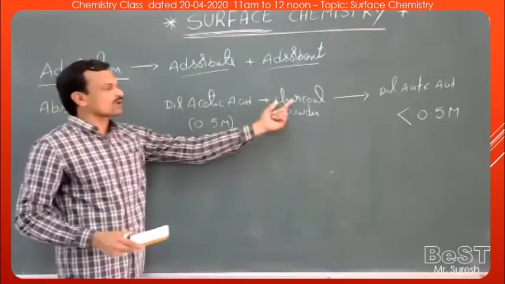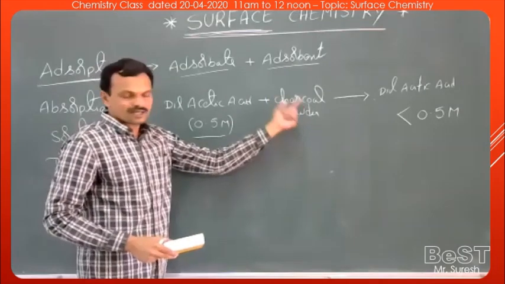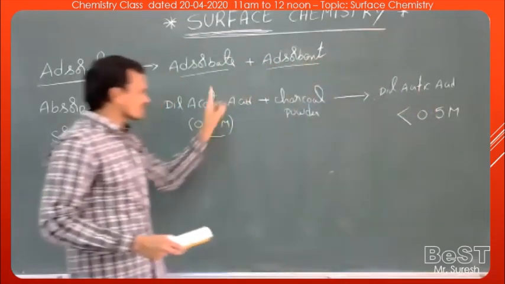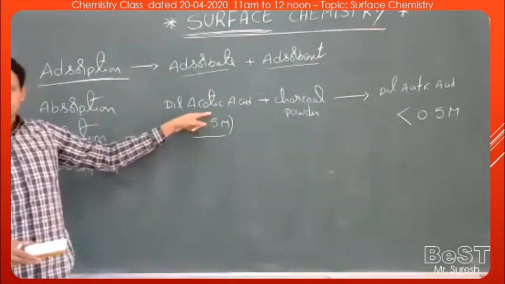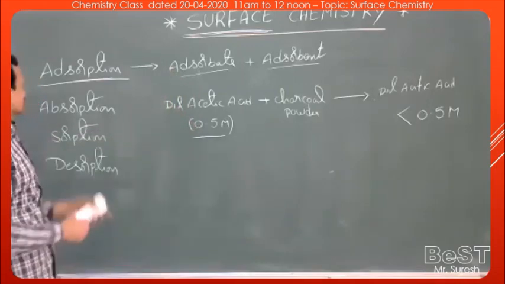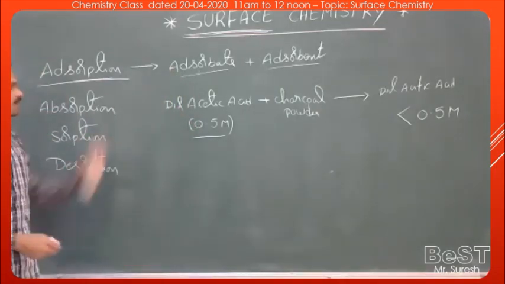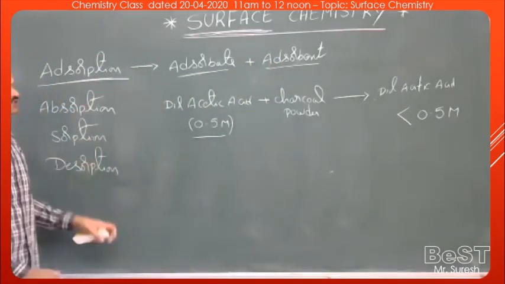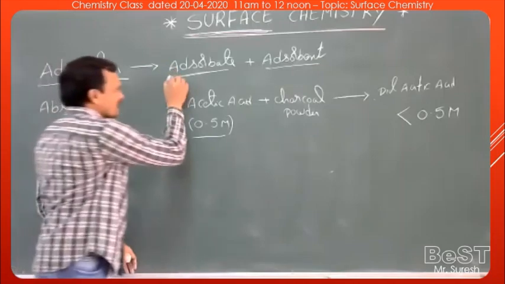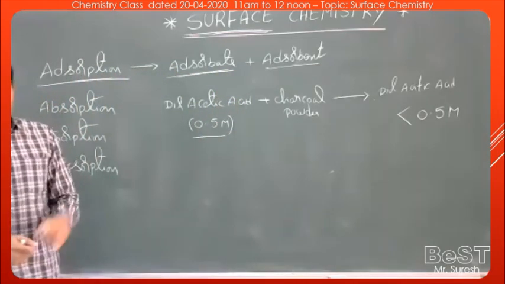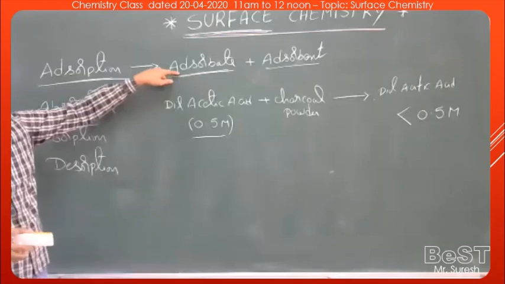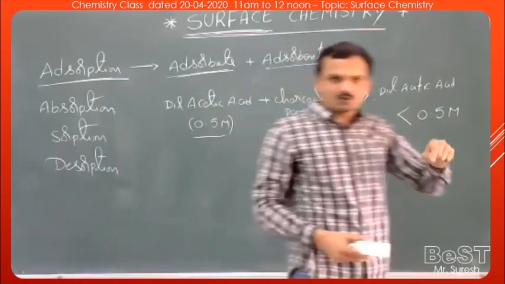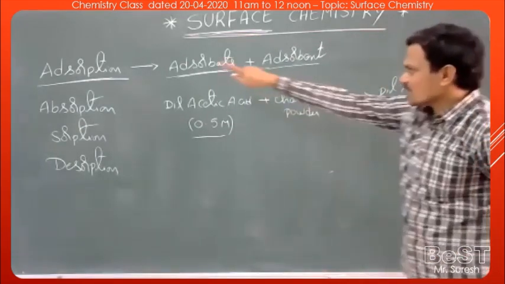So to a solution, if you add charcoal, shake it vigorously and filter, the filtrate obtained has a concentration less than the concentration of the solution we initially took. So this is an example of adsorption. Now here I mentioned two terms, adsorbate and adsorbent. What is adsorbate? The substance which is being adsorbed on the surface of another substance is called adsorbate. And what is adsorbent? The substance on whose surface the adsorption process takes place.